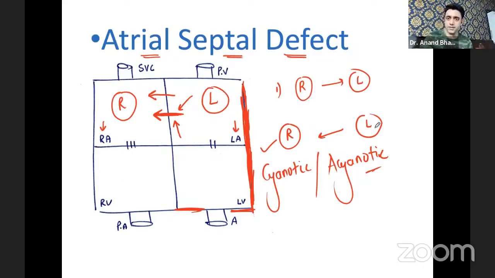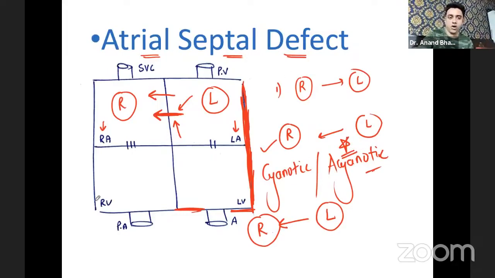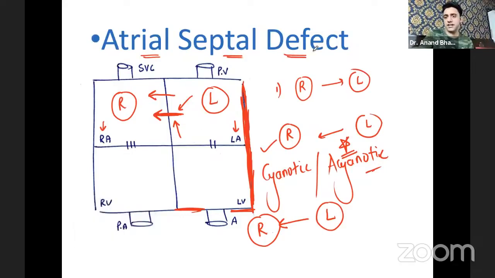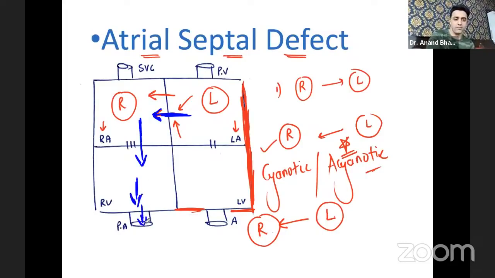So always remember that in atrial septal defect, all the left to right shunts are acyanotic congenital heart disease. Why? Because the blood goes from the left atrium to the right atrium, then to the right ventricle, then to the pulmonary artery, and from the pulmonary artery it goes to the lungs. Why lungs? For purification. It's a normal process, right?